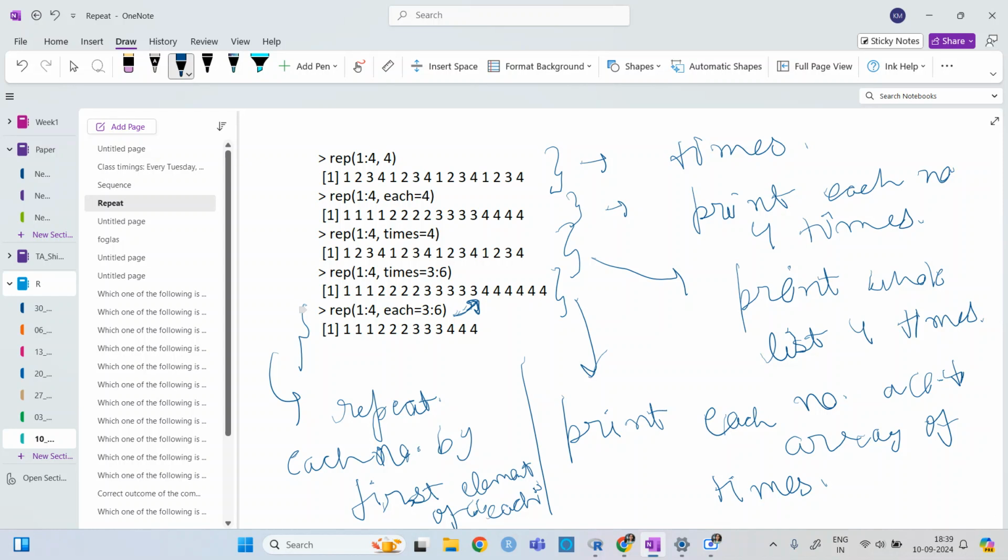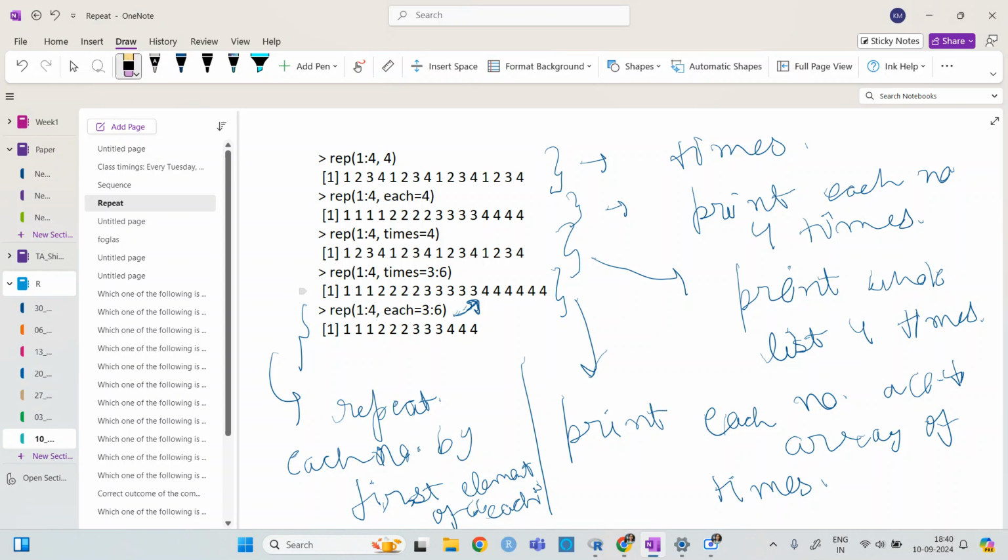It is working on times, and when we give each, it is working like that. For times, with 4 it just prints the whole array four times. So if I give times 3 to 6, the way it should work is that it repeats the whole array three times, and then the whole array four times, etc. But it is working like this.